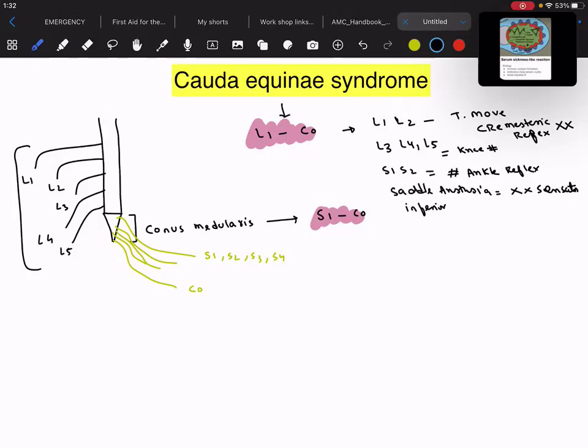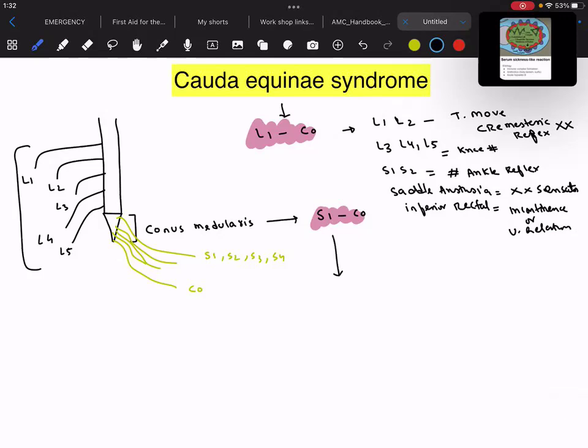So the inferior rectal nerve is involved, so bladder is gone, bowel is gone, therefore there is incontinence or urinary retention. These are the features which are seen in a patient who is having cauda equina syndrome.